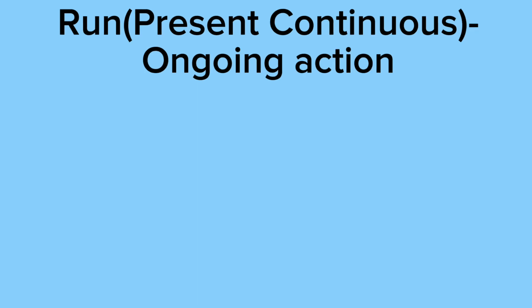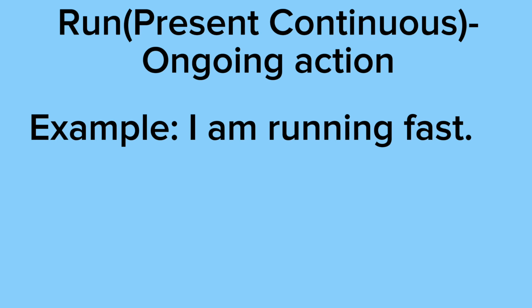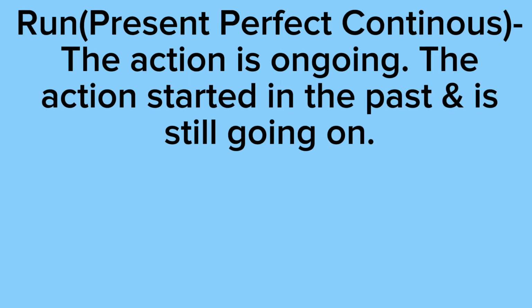Present continuous means it's an ongoing action. Our example says I am running fast. As you can see, this is something that is still happening. I am running.